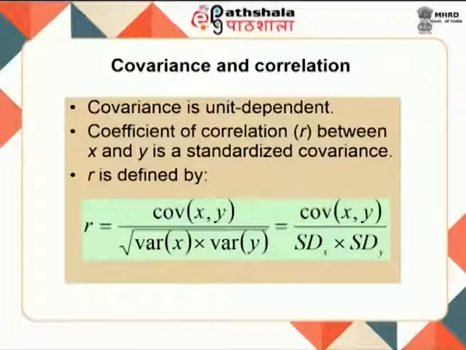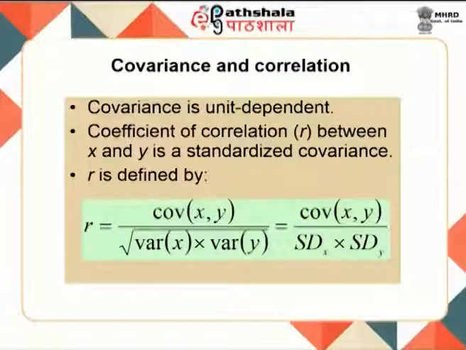Covariance is the measure of the strength of association between the two variables. Covariance is in general unit dependent, and the coefficient of correlation R between x and y is a standardized covariance. So, R is defined as the covariance between x and y over the square root of variance of x times variance of y, which is nothing but the covariance between x and y over the standard deviation of x times the standard deviation of y.